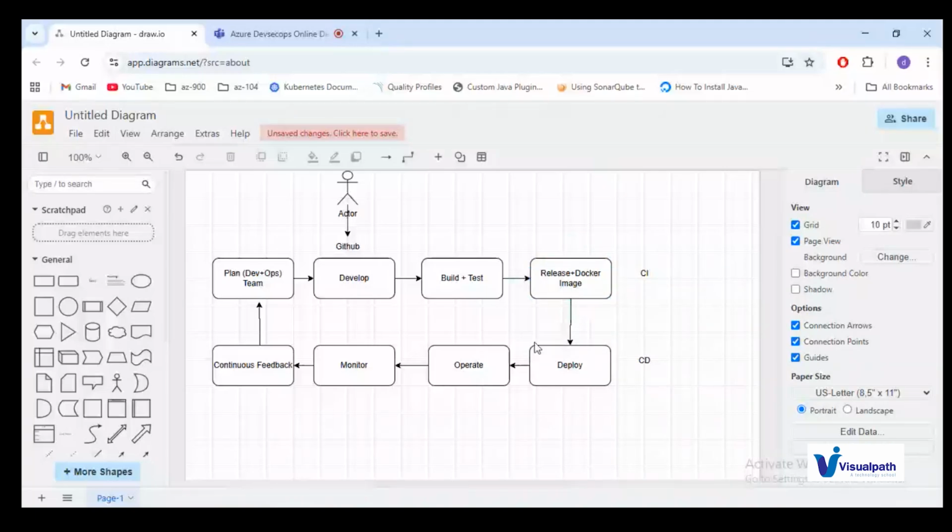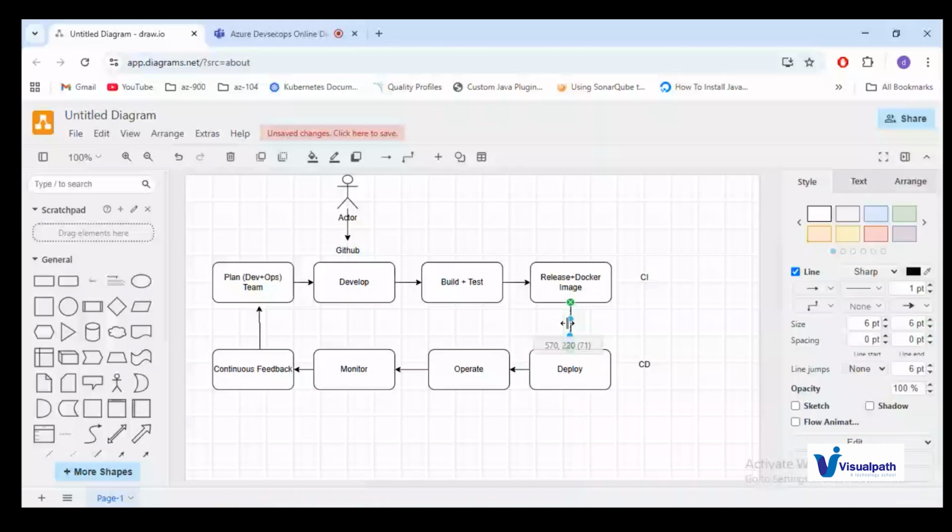Once we have deployed, we operate the application, monitor it, and provide continuous feedback to the team. This lower layer we can call the CD pipeline. DevOps is nothing but a loop, right? An infinite loop. So here also you can go round and round and round. This is the basic set of DevOps stages involved in application deployment.